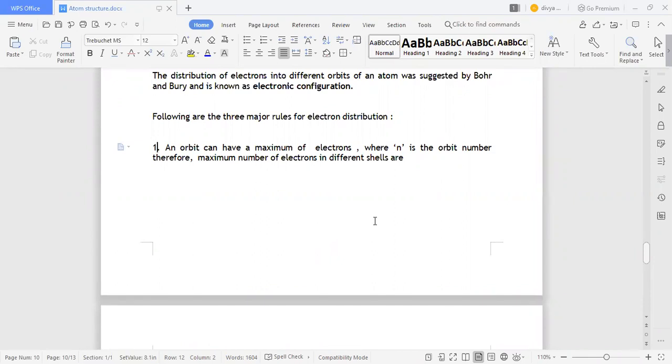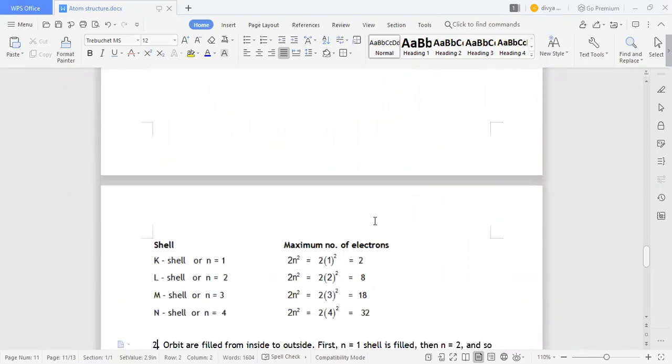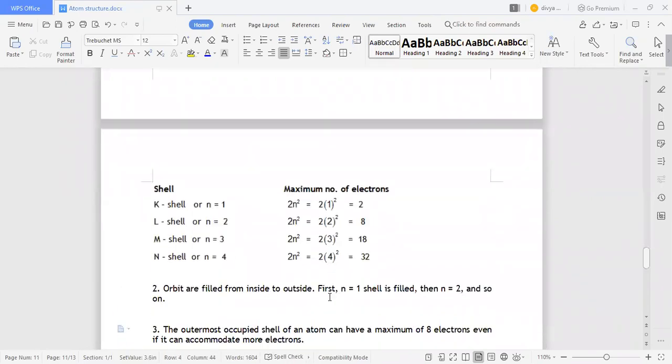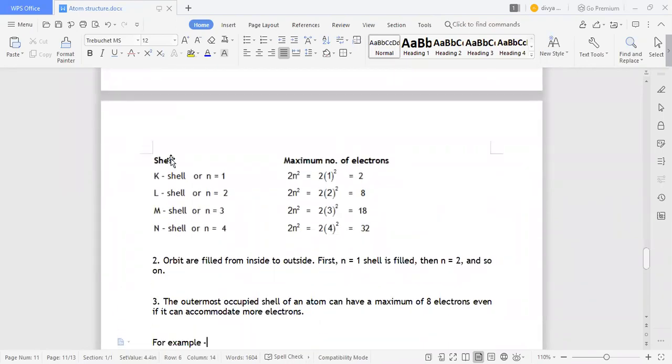Therefore, there is a maximum number of electrons in the different shells. So each different orbit can hold a maximum number of electrons. Different orbits will have different electrons, and they should be at the maximum level. Okay, it should be a maximum level of electrons. Okay, the shells, as I said, the orbits can be named K, L, M, N.